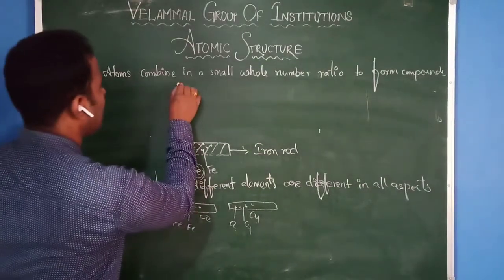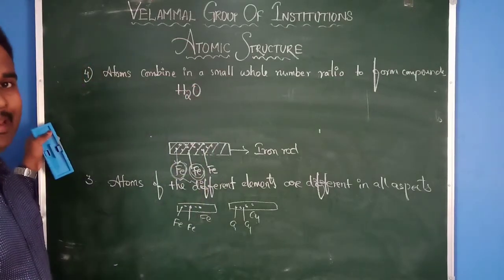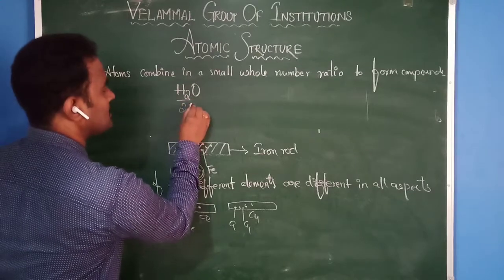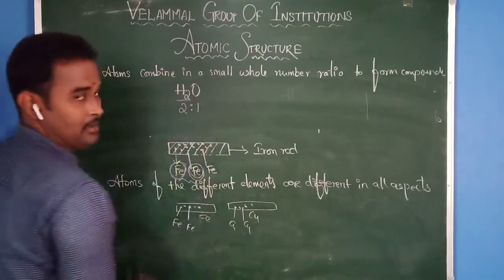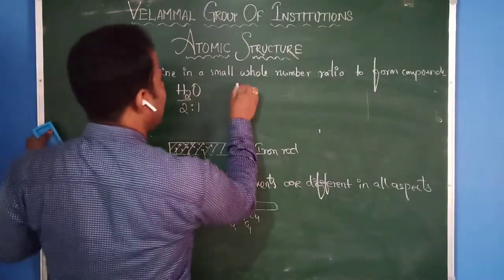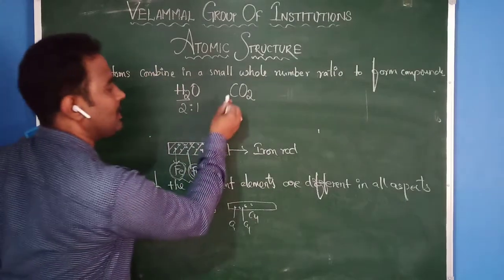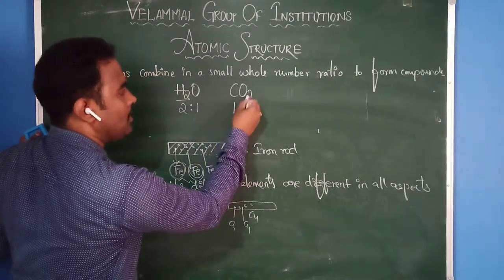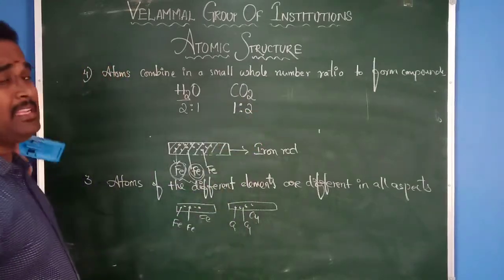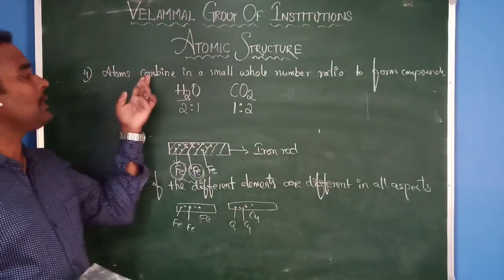Now, let us see. The best example is water. What is the formula of water? H2O. What is the ratio of the atoms? 2 hydrogens and oxygen is only 1. Therefore, 2:1. Let us take carbon dioxide. What is the ratio of carbon and oxygen? How many carbons are there? 1. How many oxygens are there? 2. Therefore, 1:2.